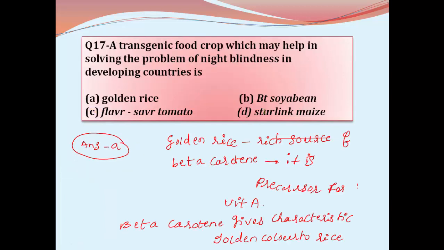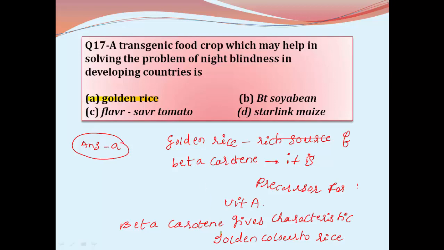A transgenic food crop which may help in solving the problem of night blindness in developing countries. So night blindness is caused due to the deficiency of vitamin A, and the answer is option A, golden rice.